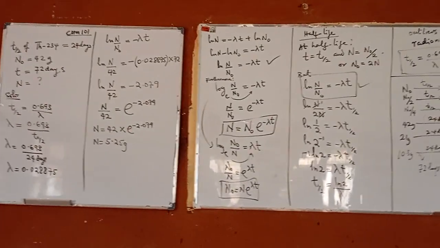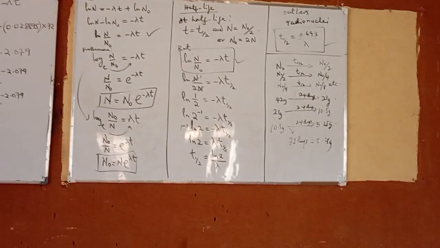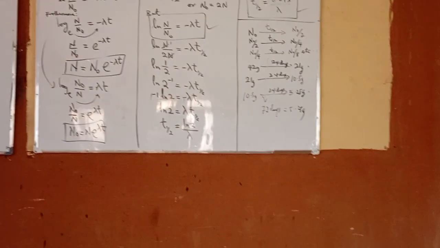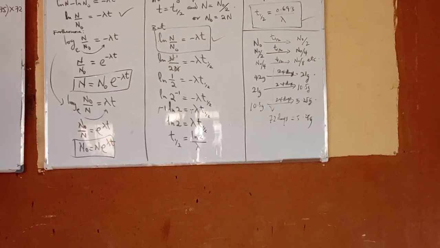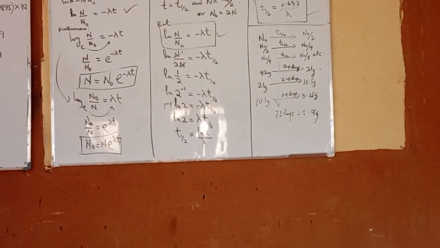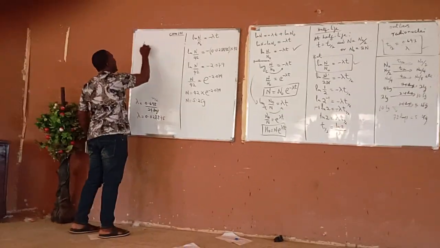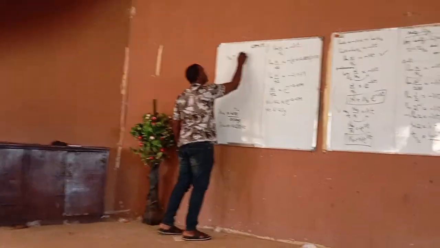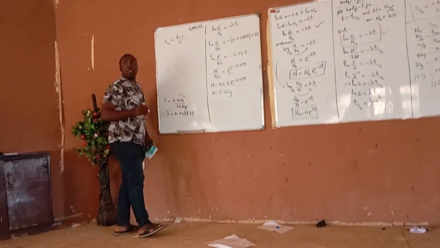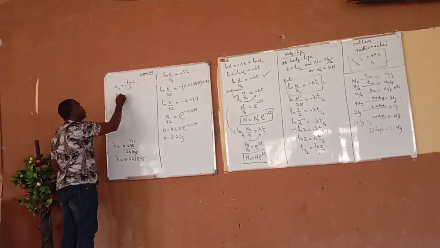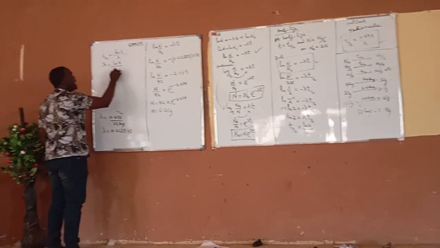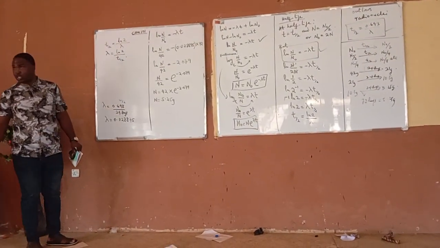That's what I'm telling you now. You cannot see it. Okay, see it now. If you do this now, somebody is calling our attention to something. Look at it. Since you have that T half is ln 2 over lambda, is lambda not equal to ln 2 over T half, right? Lambda is ln 2 over T half, is it not true?